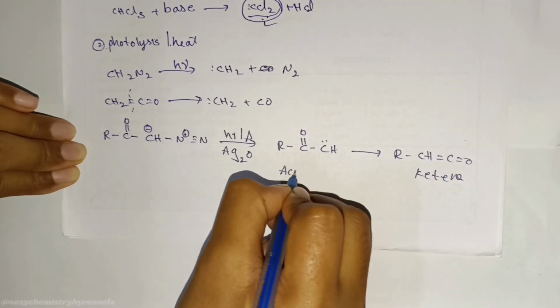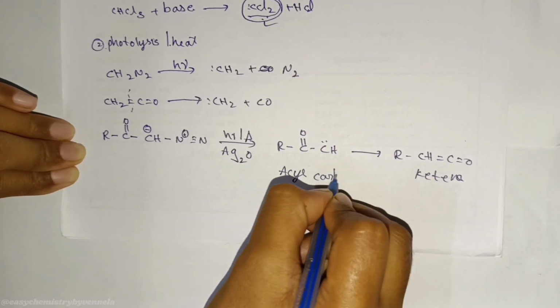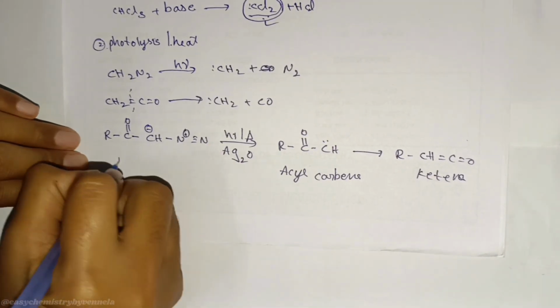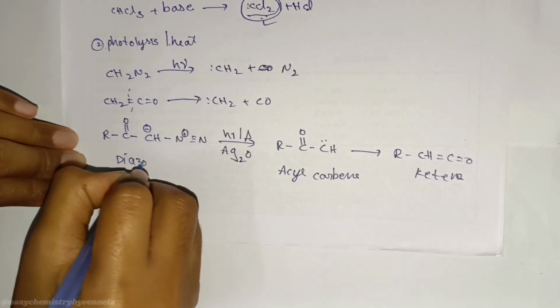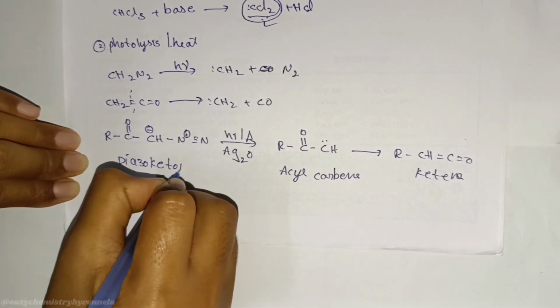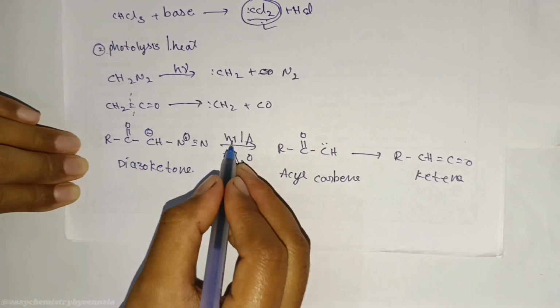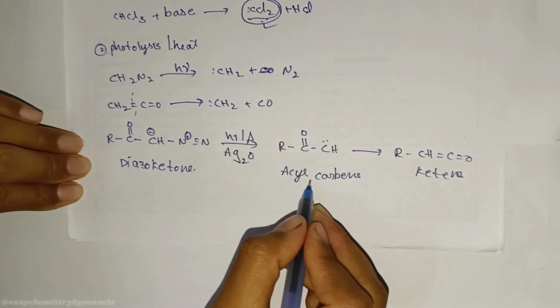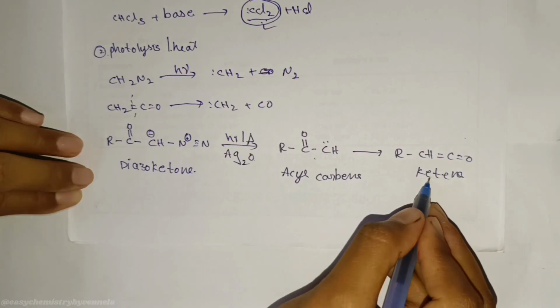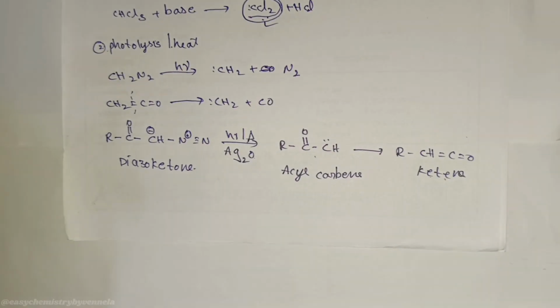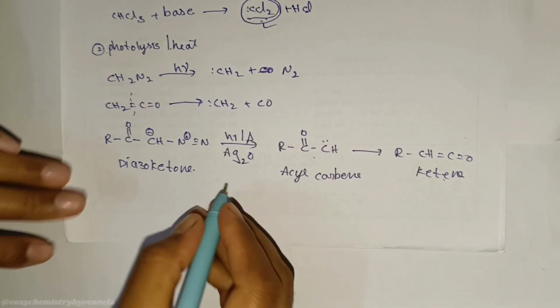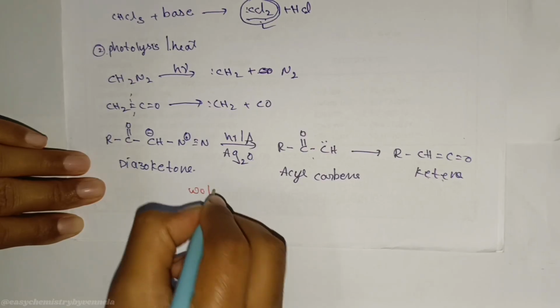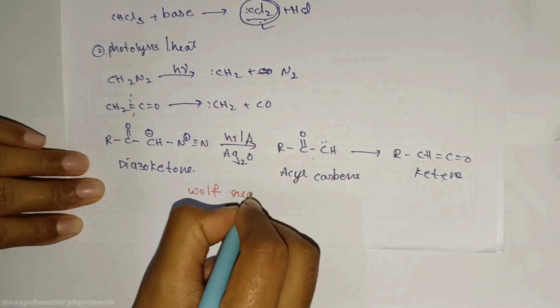Diazoketone reacts with heat in the presence of Ag2O and forms acyl carbene and ketene. This is one rearrangement reaction. What is that rearrangement reaction? This is the Wolff rearrangement.